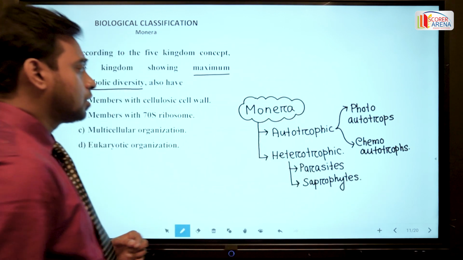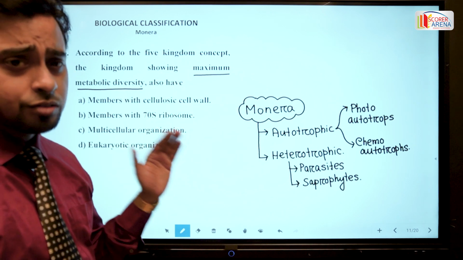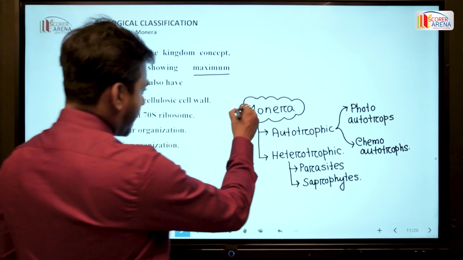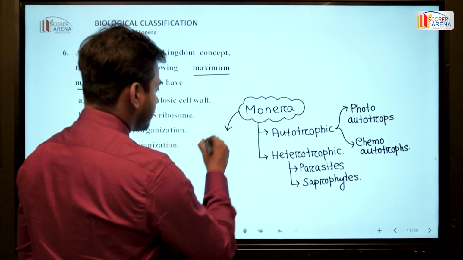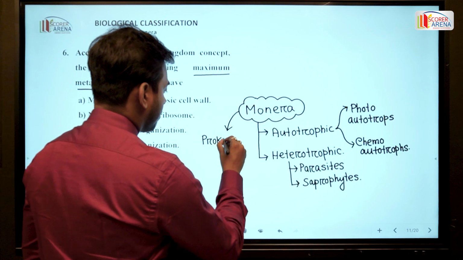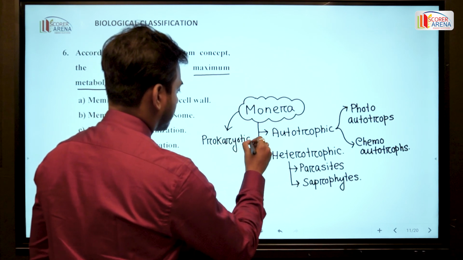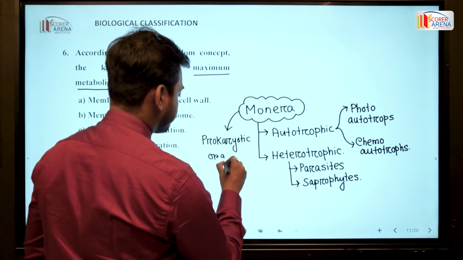Clear? So, in Monera, maximum metabolic diversity is observed. On the other hand, we know that the Monera includes all the prokaryotic organisms.